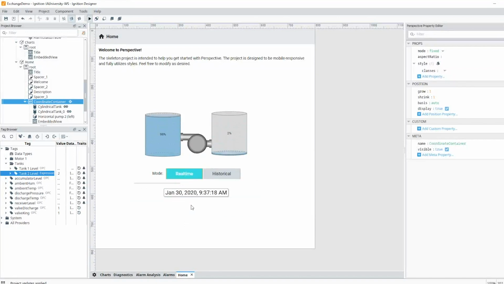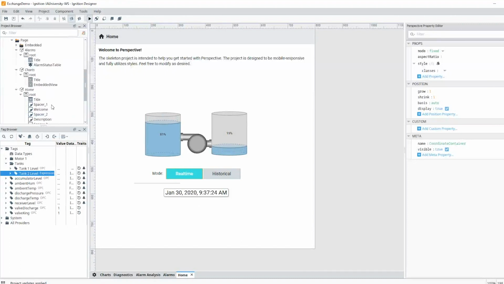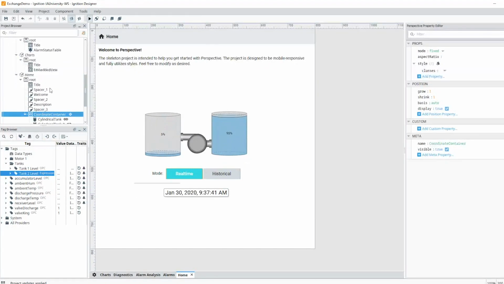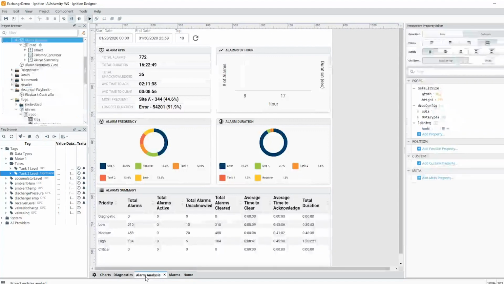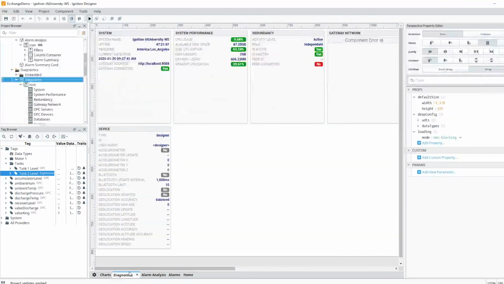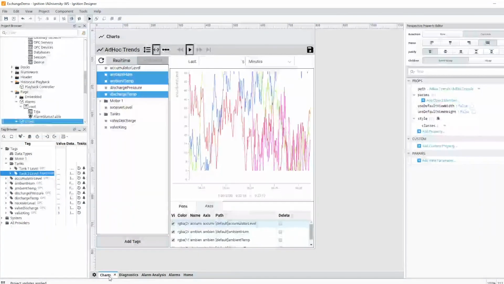So that's a little bit about the Exchange and showing you how to load resources directly into your project. What were we able to do in just a little amount of time? From creating a new project, we were able to create an HMI screen, do historical playback. We were able to not just have real-time alarms, but to do a full alarm analysis screen. And so we added that. We also were able to very quickly add a diagnostics page that you could add to a client and be able to use. And we're able to replace our boring chart with a full ad hoc trend chart, have that tied into tags, all very quickly.